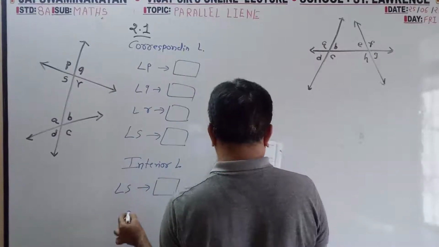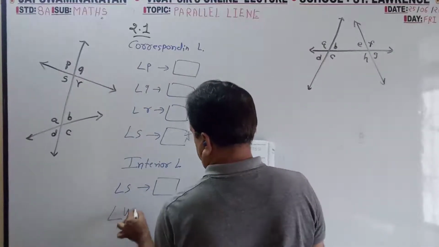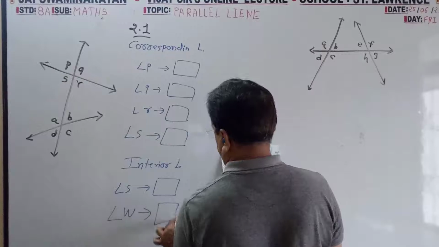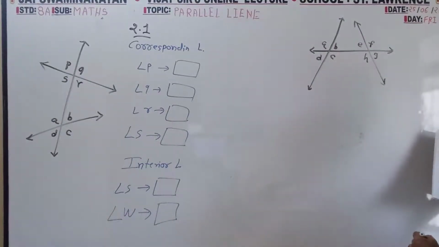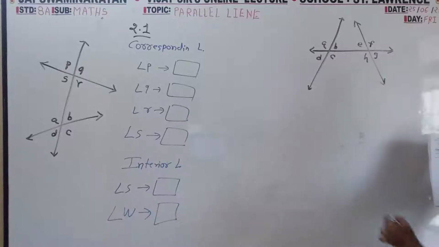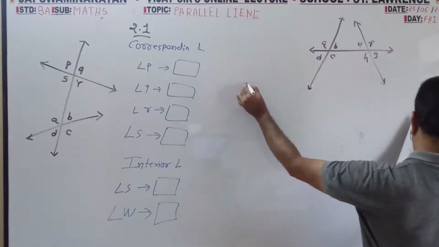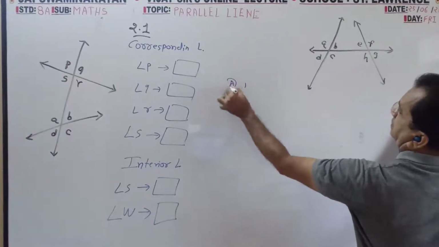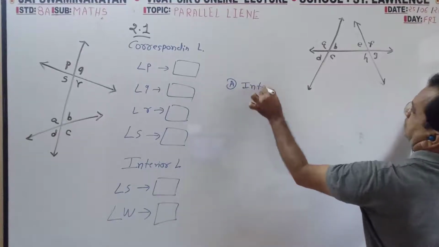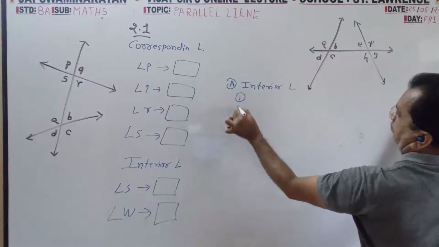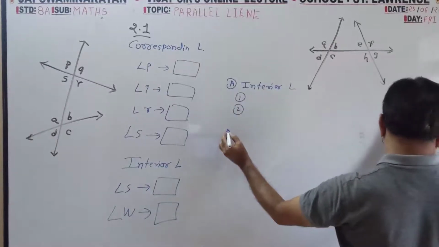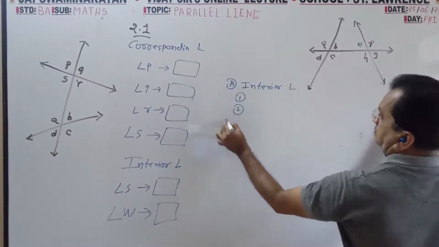Interior angle of L, S, W. Here, interior angle first and second.